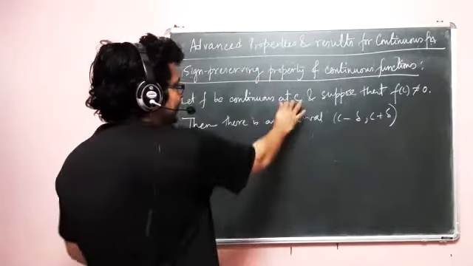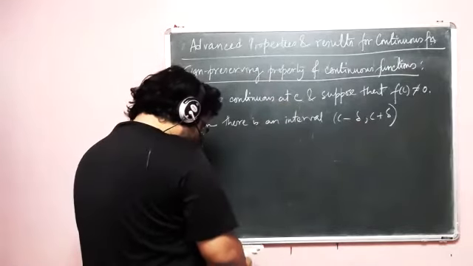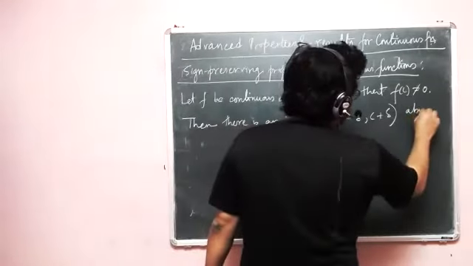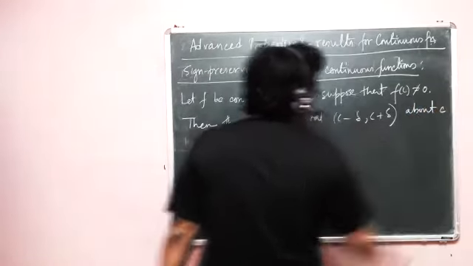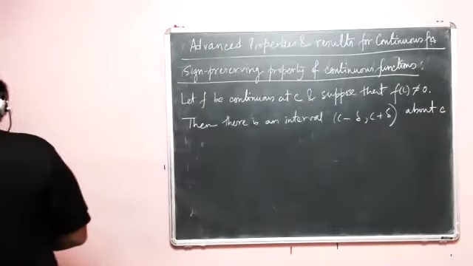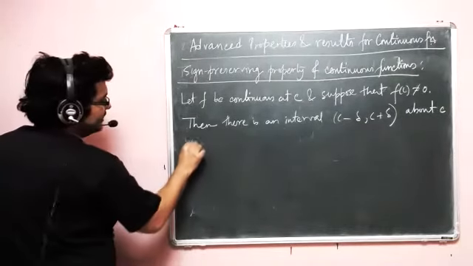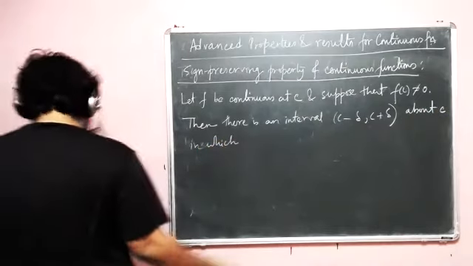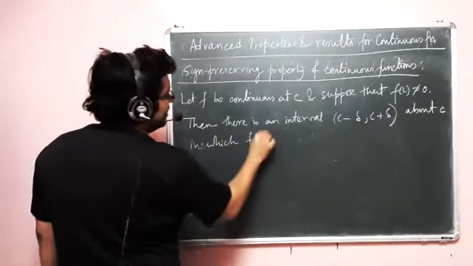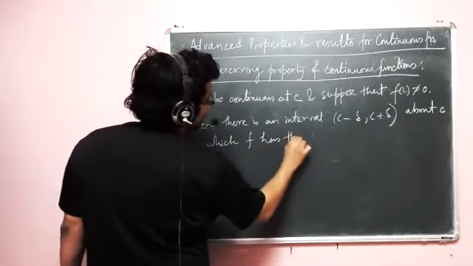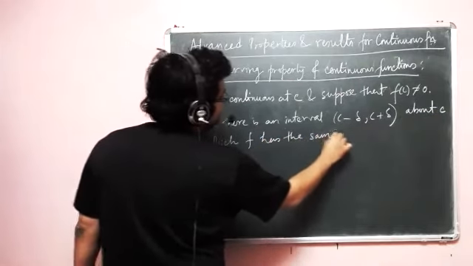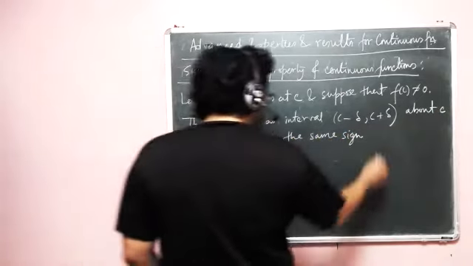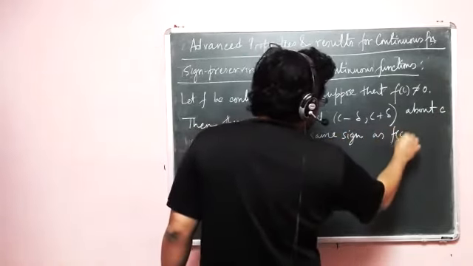And c is the point where we have said that it is continuous. So about c, in which, now we can guess, f has the same sign as f of c.